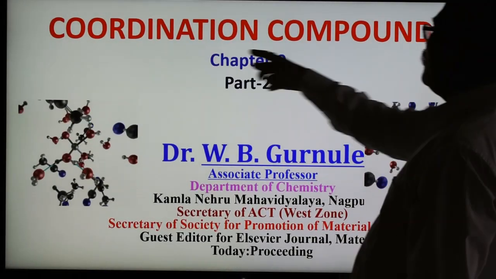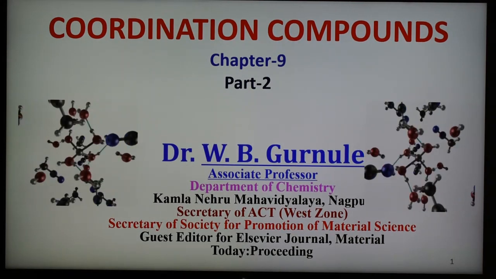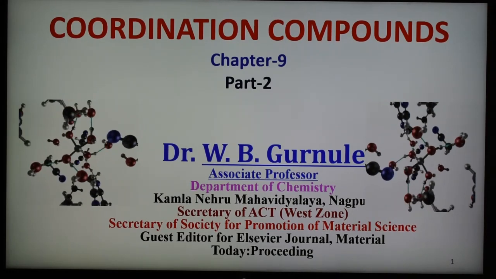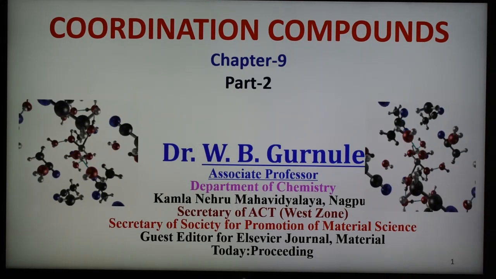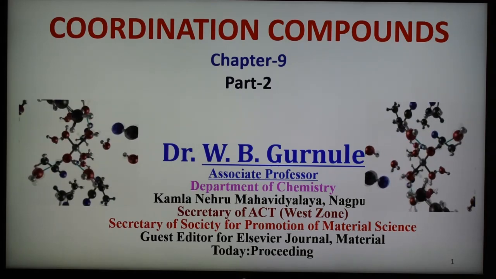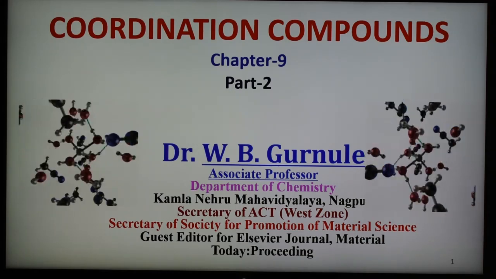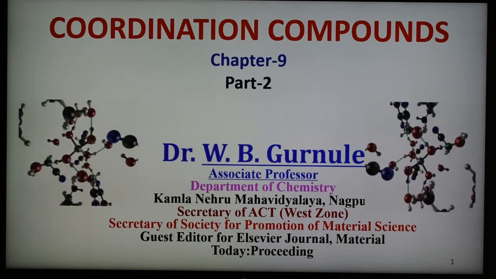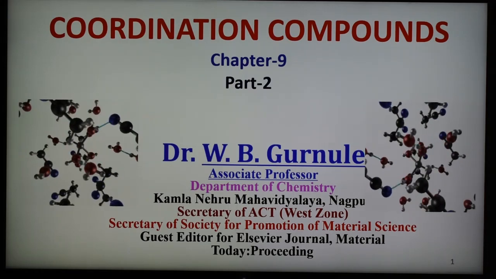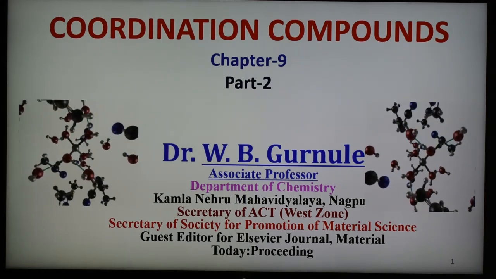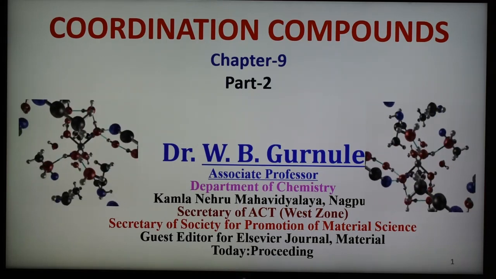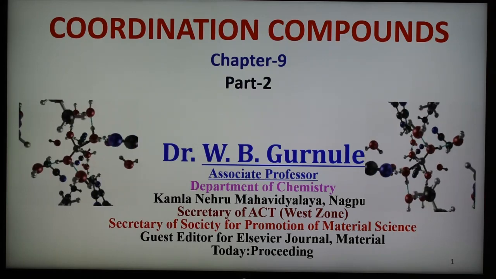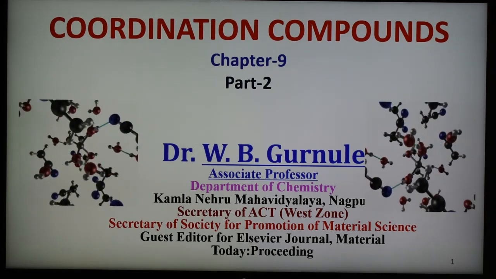Today's topic is the coordination compound, chapter number 9, and already we have discussed the different terms in the coordination compound, that is what is a coordination compound, what is a complex ion, what are the different types of ligand, and also we have seen the difference between double salt and coordination complexes. Today we are discussing the first theory of the coordination compound, which is given by Alfred Werner. He is the father of coordination chemistry, and he also got a Nobel Prize for the discovery of coordination compounds. So the first theory of coordination compounds or complexes was given by Werner.